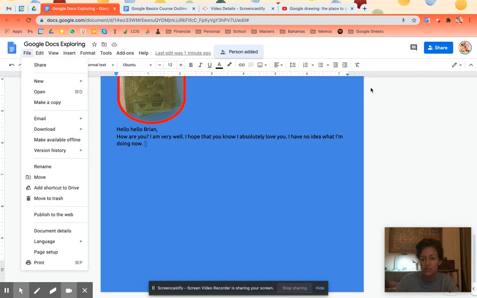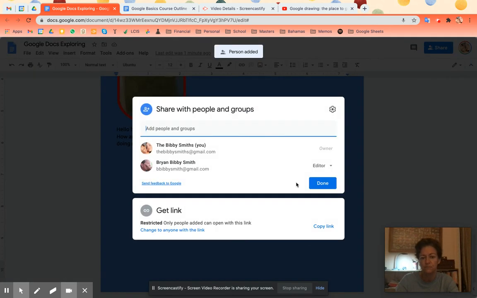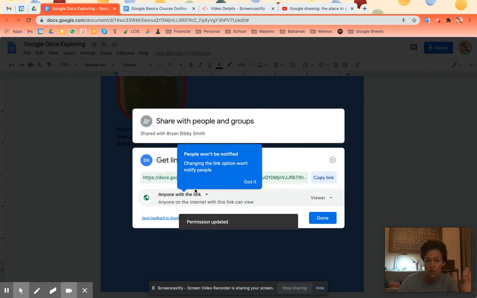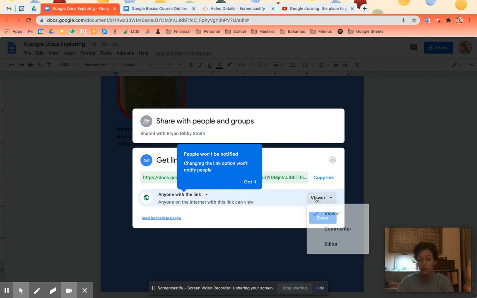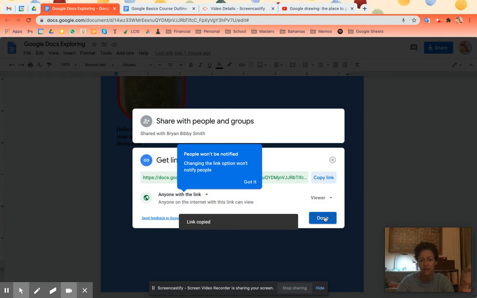The other way to share it is click on Share. And down here, this is often how teachers do it. Change to anyone with the link. So restricted right now. If I grab a link here, only Brian and I can look at this document. But if I change it so that anyone in the world with this link can view or comment or edit, that will change. So let's say I just want to copy this link, done.